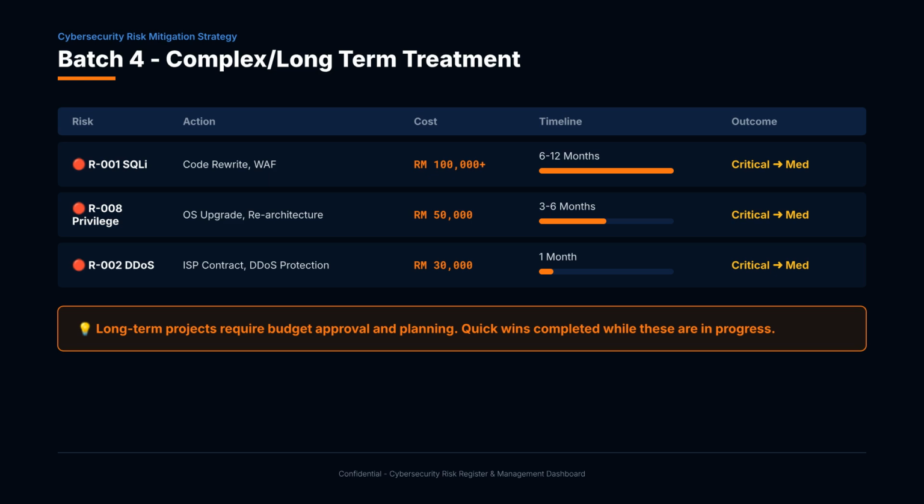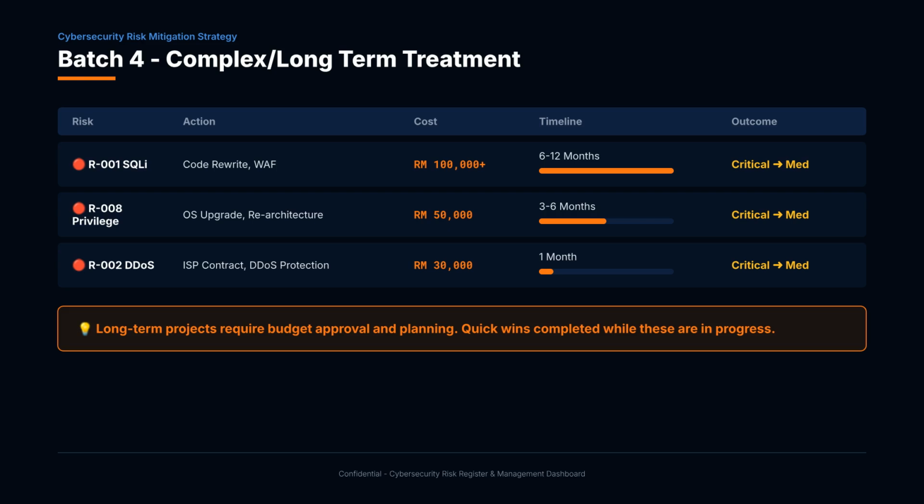Batch 4 covers complex, long-term projects. R001 SQL injection requires rewriting legacy application code and deploying a web application firewall. This costs RM100,000 plus and takes 6 to 12 months. It's essential for securing our public-facing web server.